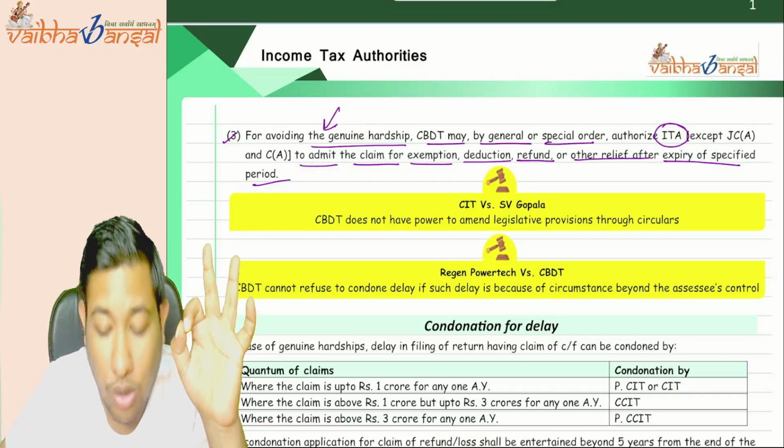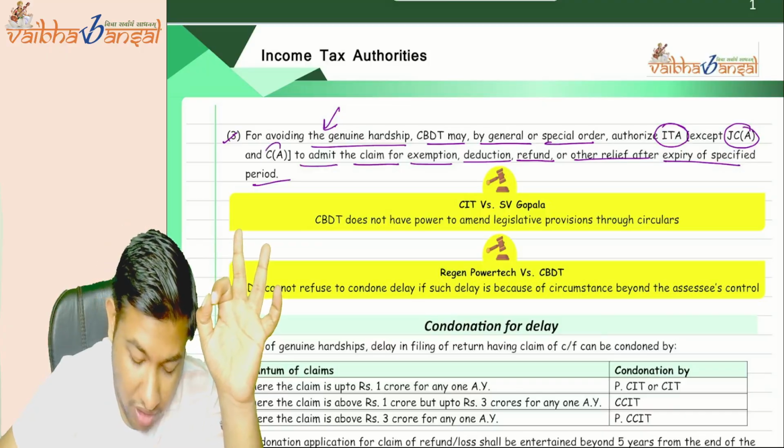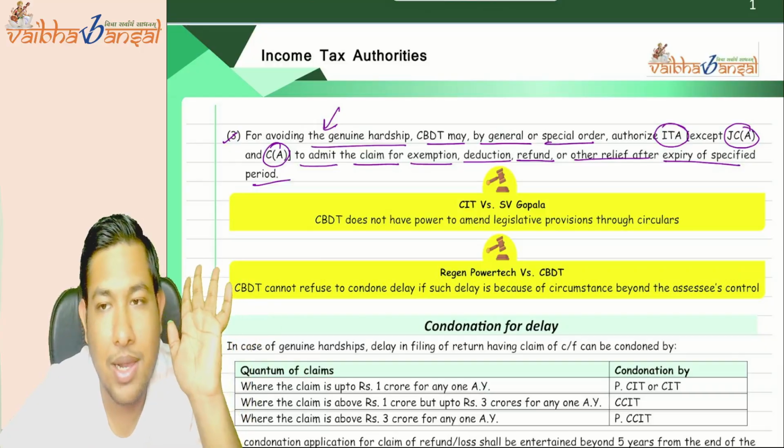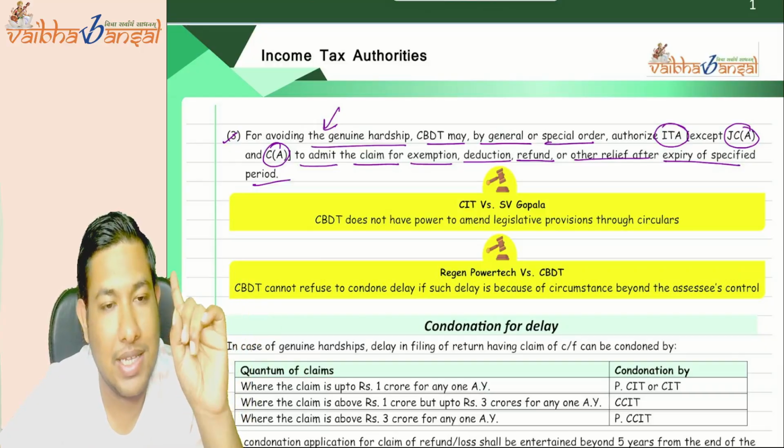But they cannot order whom? JC Appeals or Commissioner Appeals. The Joint Commissioner Appeals or Commissioner Appeals cannot be given directions by the CBDT.